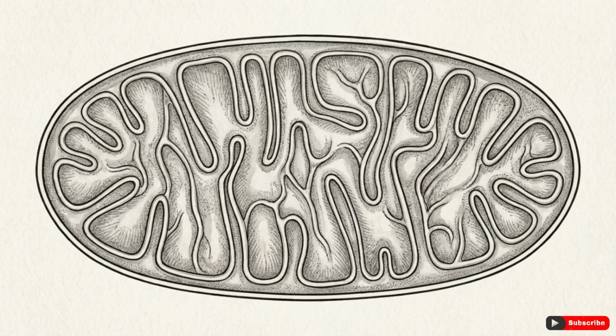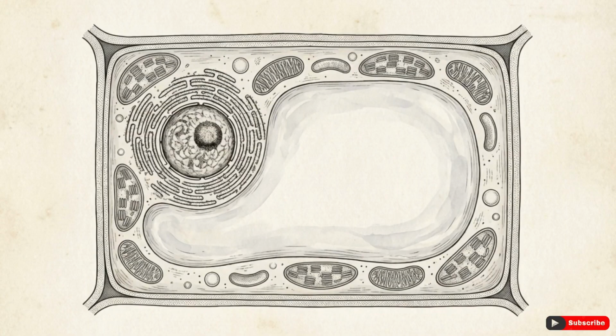Powering these processes is the mitochondrion. Through cellular respiration, mitochondria produce ATP, molecules that provide the energy for all cellular activities. Plant cells contain unique structures, including a rigid cell wall for support and a large central vacuole that stores water.